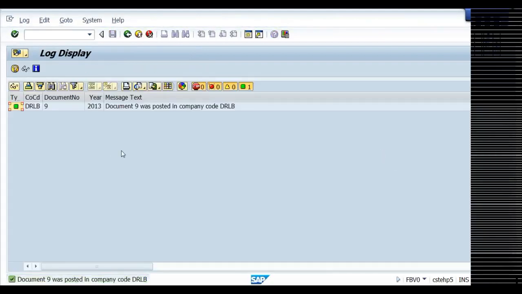See, document number 9 was posted in company code. So don't worry, sometimes you may get that error message.